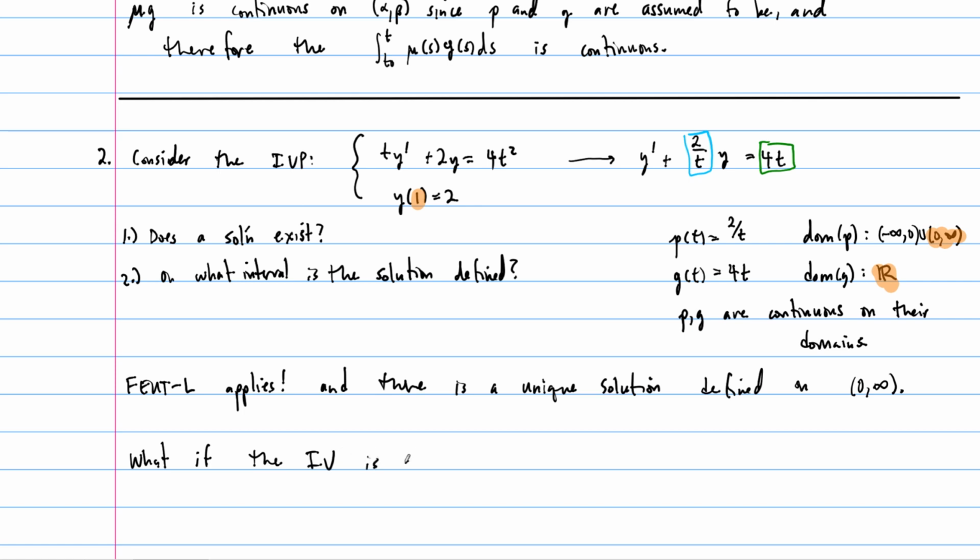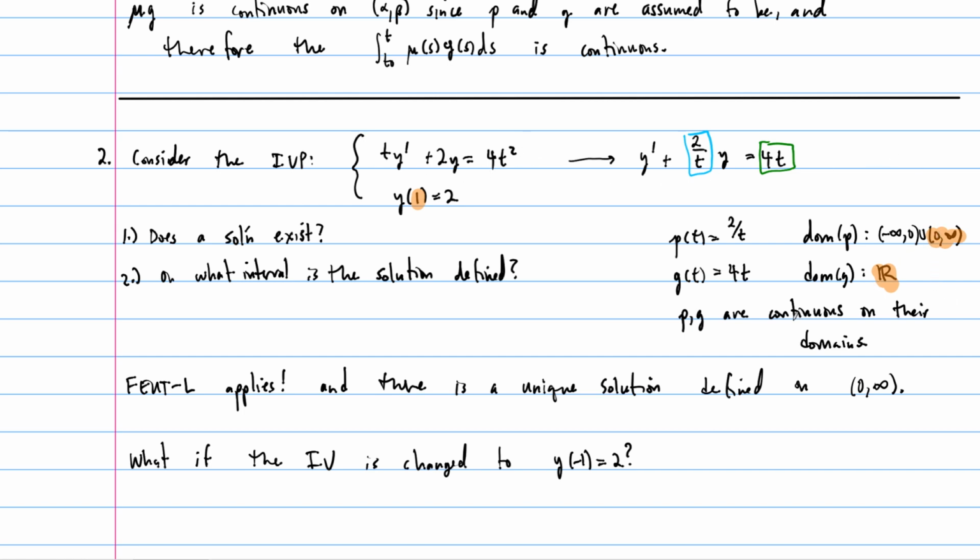So the initial value, what if this is changed to y of -1 equals 2? Do we still have a solution? Yes, well 0 was the only bad number, right? So 0 would be the only t value that we cannot allow, that we would say, okay, the FEUT does not apply, right? And you can see that if t is equal to 0, by the way, the initial equation just says 0 plus 2y equals 0. So it's not that there's no solution. It's just that it's not the differential equation anymore, right? So we have to be careful saying there's no solution.